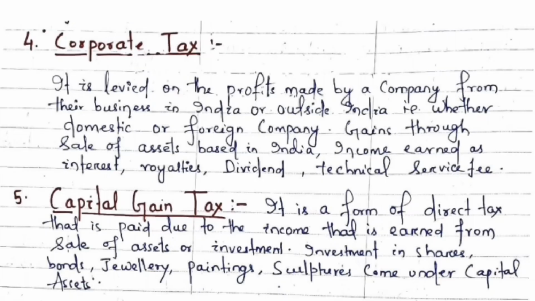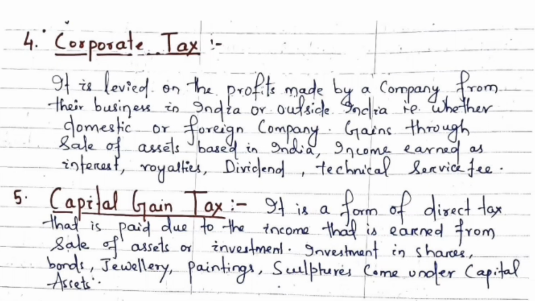Now next is the corporate tax. It is levied on the profits made by a company from its business in India or outside India, that is, whether a domestic or foreign company. It means if a company earns any profit, then that will be taxable under the corporate tax.